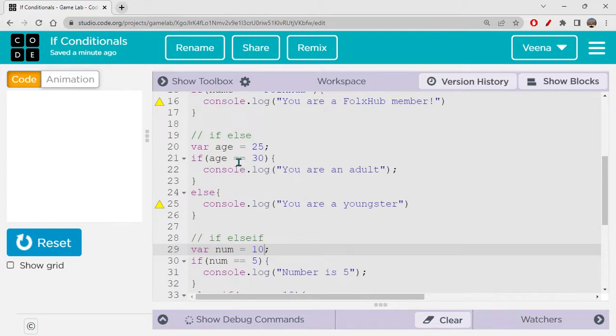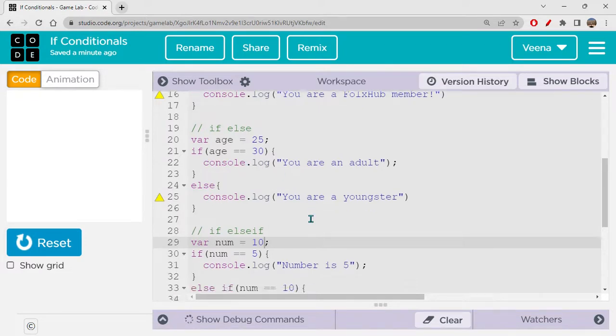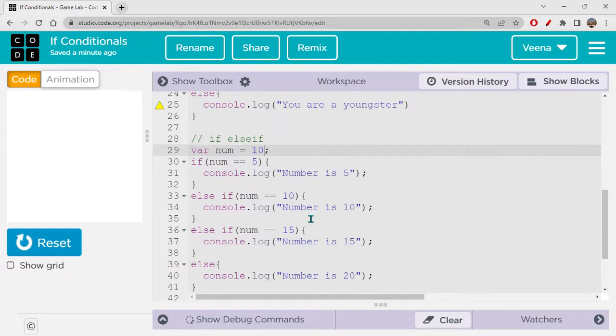If this is not getting executed, if this condition became false, automatically else would be executed. Okay. If this is becoming true, then else is ignored. Okay. This is very important again. Else is not always executed. Else is only executed when your if condition becomes false, right? So this is the thing. And if else if, you can check multiple conditions. So if this is true, then this will be executed. All rest of the three are ignored. If this is false, then it comes to the next one. If this is false, then it comes to the next one. If this is also false, then only else will be executed, not always.